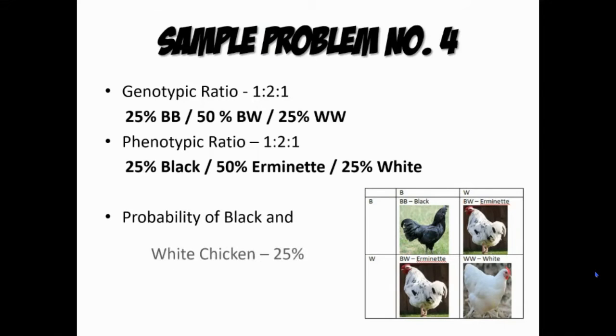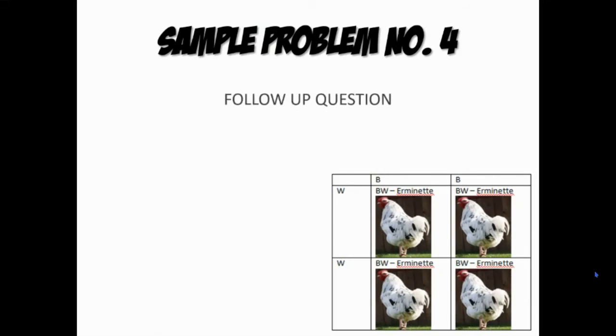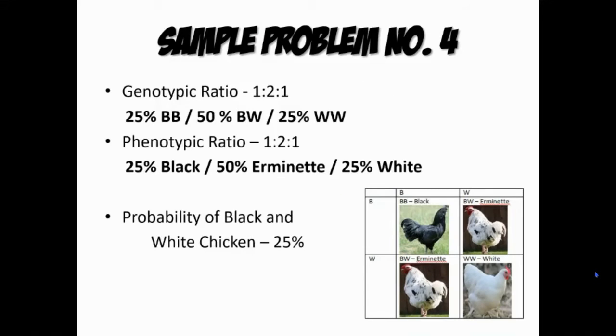So, nakita natin yung probability ng black and white chicken. They are both 25%. Kasi po, yan yung probability na hinahanap natin with a total of 50% kapag combine natin. Pero according to our findings, they are both containing 25% only.